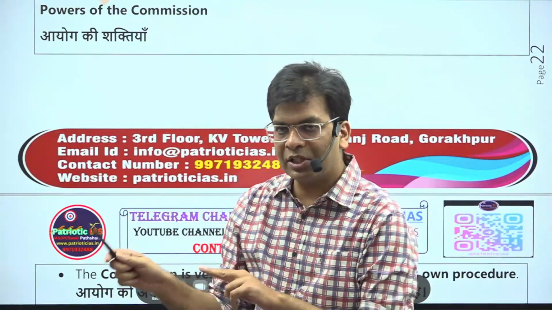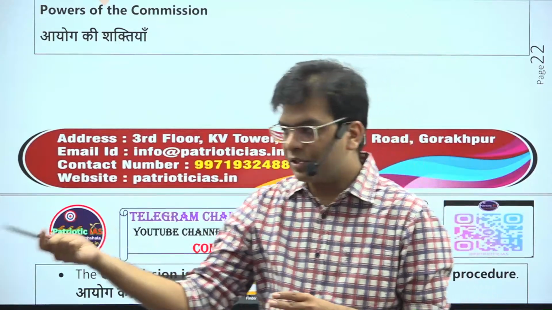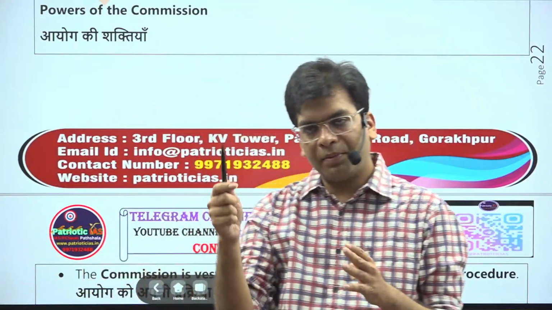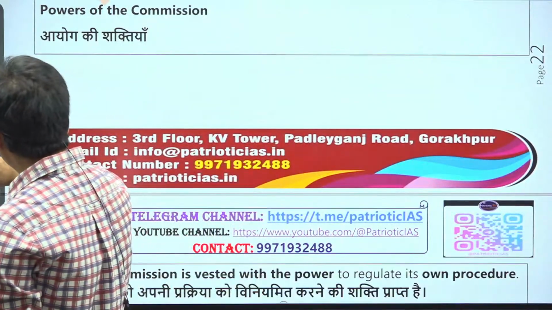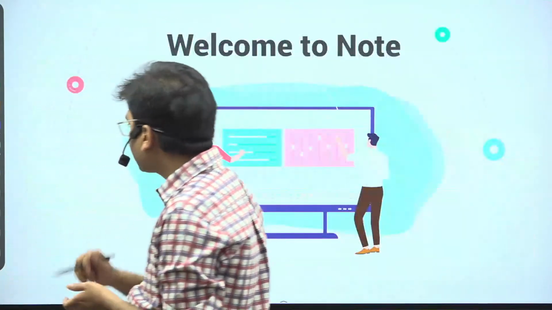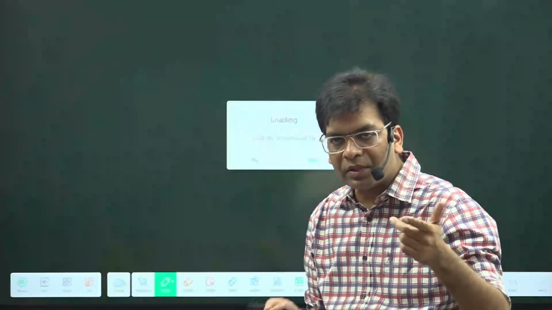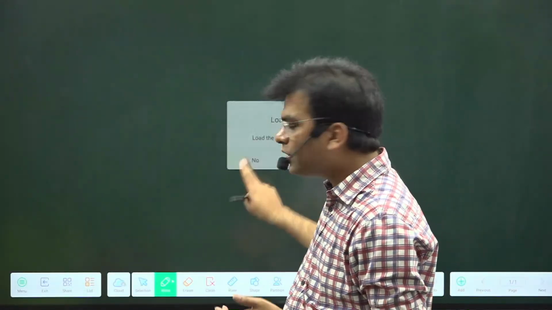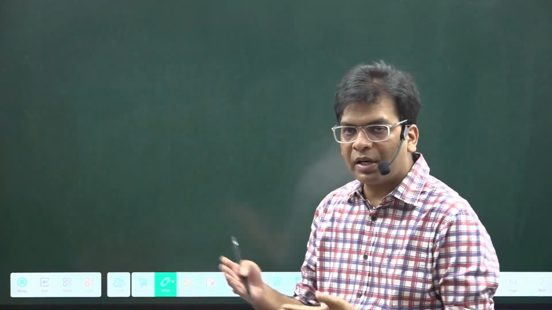After that, 332 talks about the reservation of SCs and STs in the state assembly. Then you have to remember Article 335, which talks about reservation in jobs, and 338, which provides these bodies, and 341 and 342, which are for the recognition of SCs in 341, and